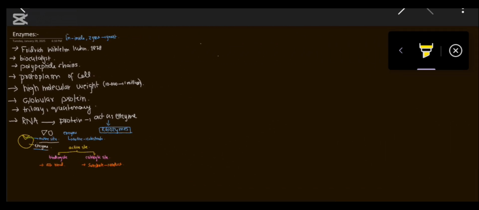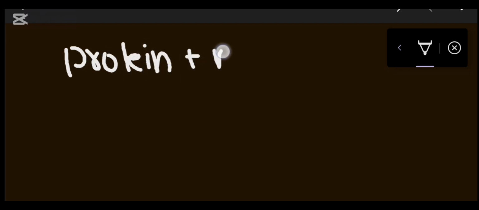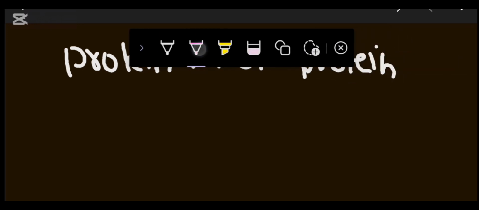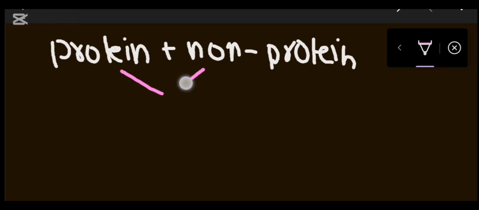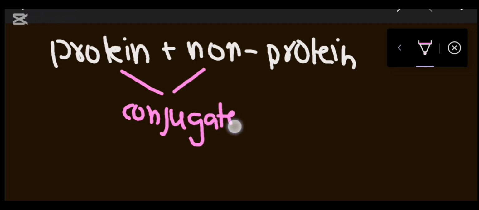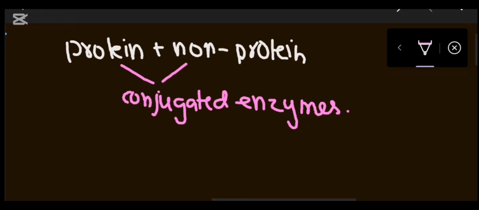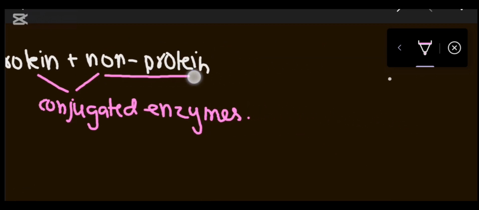Now let us discuss some of the major topics. Here we have a protein part plus a non-protein part. We know that in an enzyme both parts are present. So the protein plus non-protein part combine and form what? They combine and form conjugated enzymes.